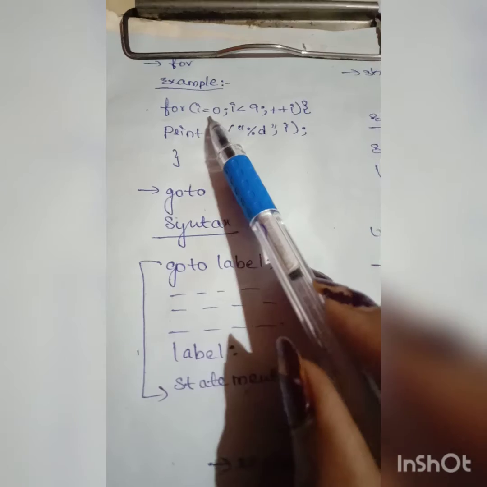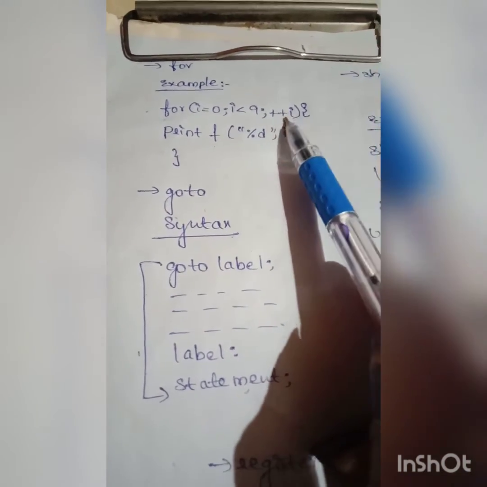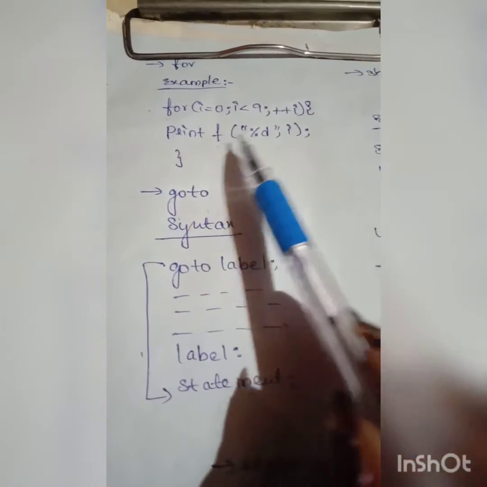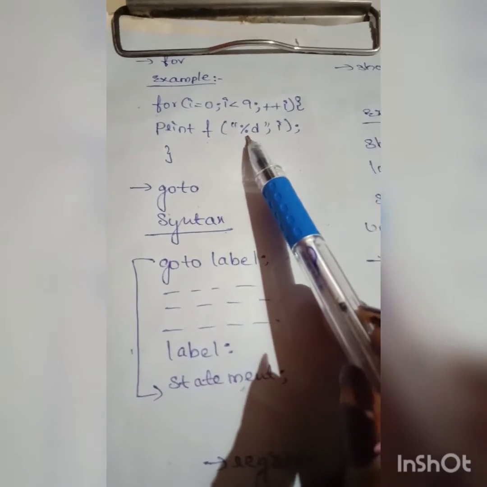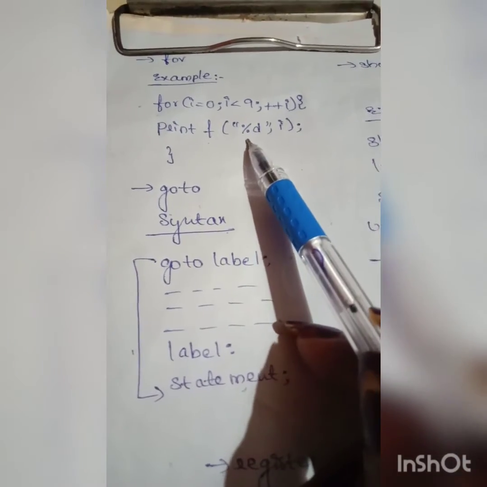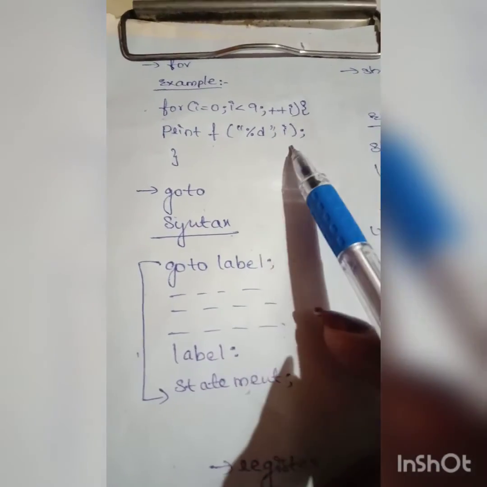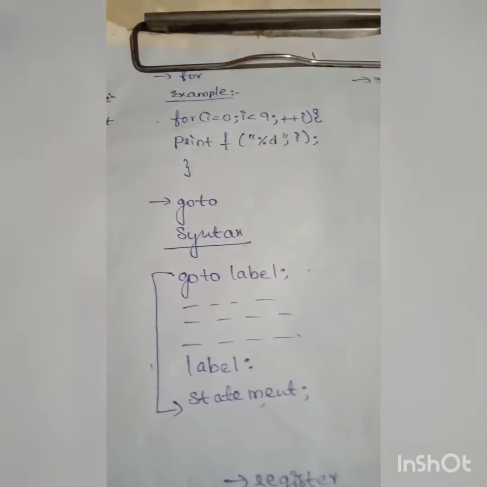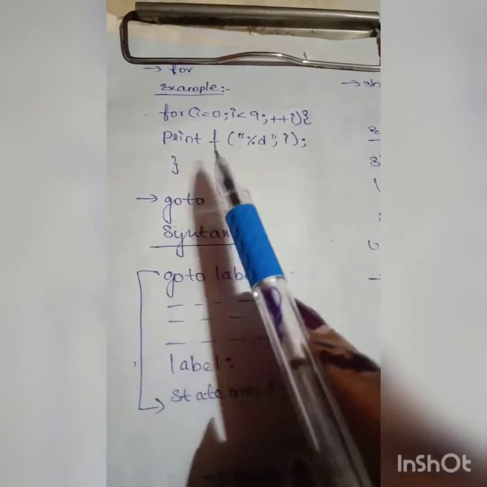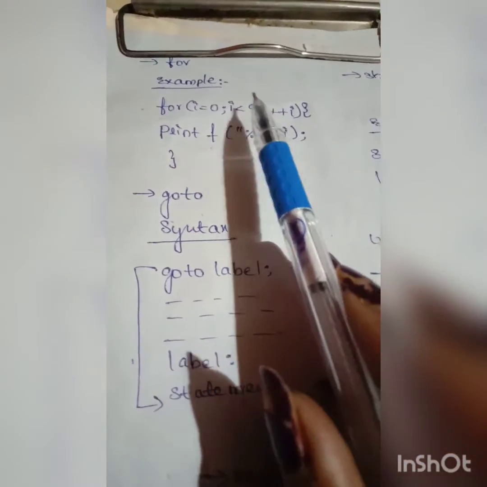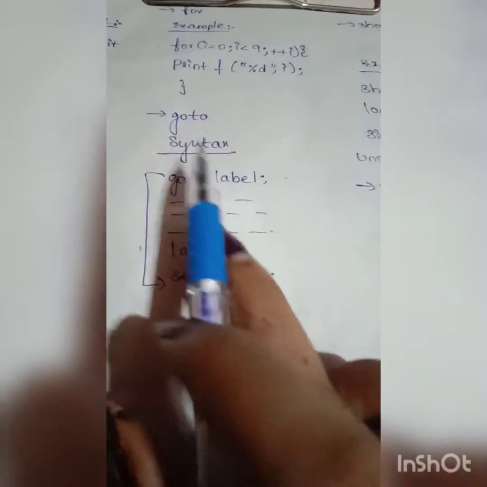So for expression i equal to 0, i less than 9, post increment i. So printf percentage d. Percentage d means this is an int. These are the format specifier symbols. This is percentage d, i. For this we get the output as 0, 1, 2, 3, 4, 5, 6, 7, 8, up to 8, because i is less than 9.